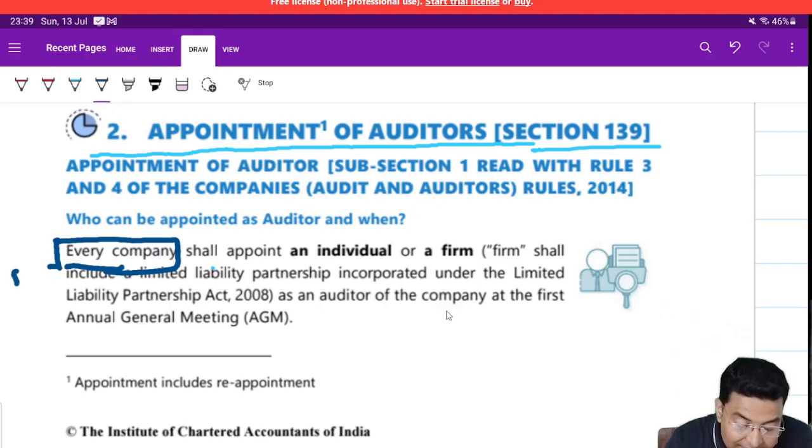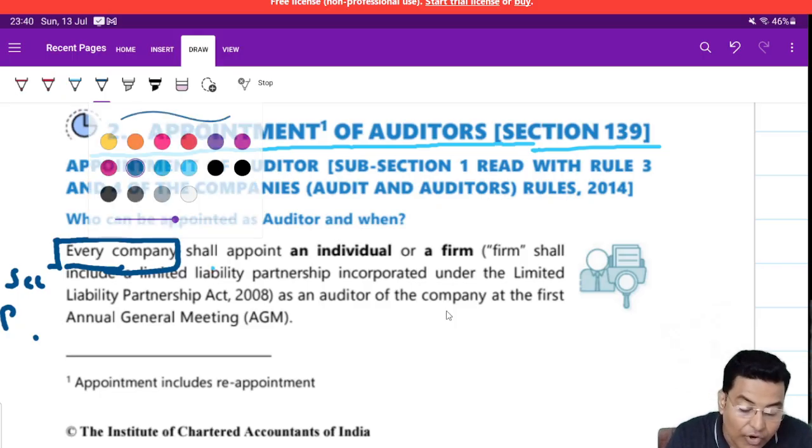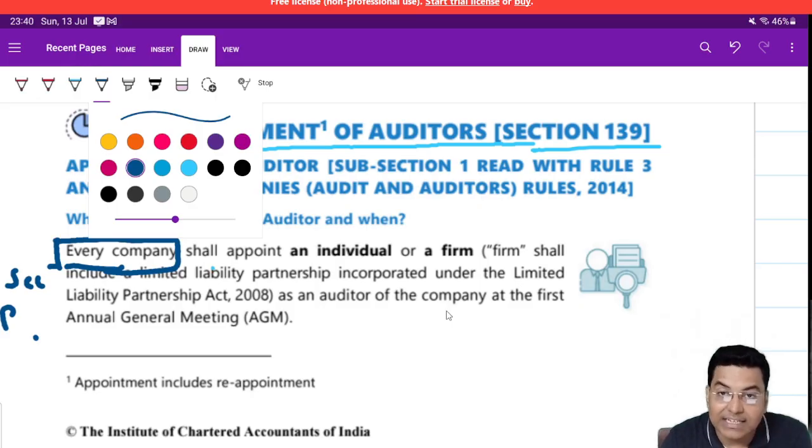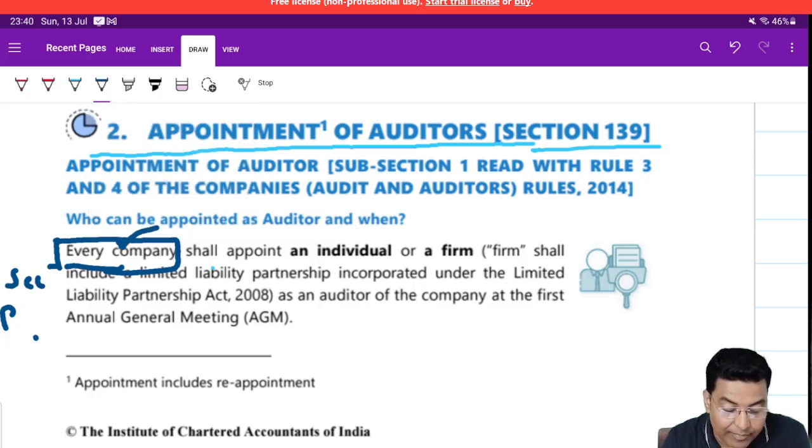Even if a company is a Section 8 company, a non-profit making organization, a charitable company, or a private company, or a public limited company, or a listed company, or an unlisted public limited company, or a company limited by shares, or a company limited by guarantee, as the case may be, it means any kind of company has to appoint an auditor. That we need to understand. Every company means every company, every company has to appoint.